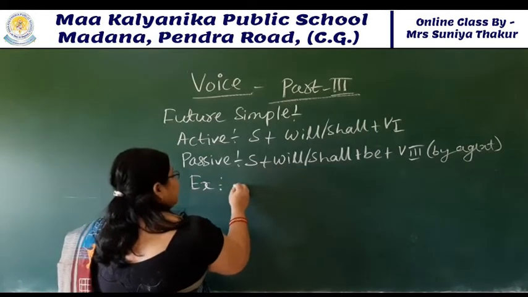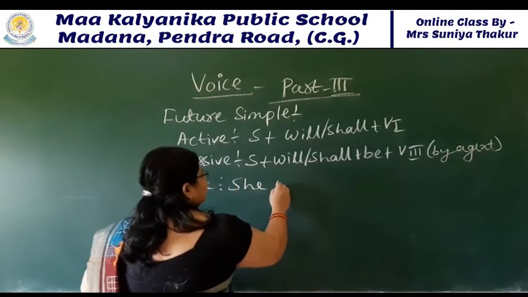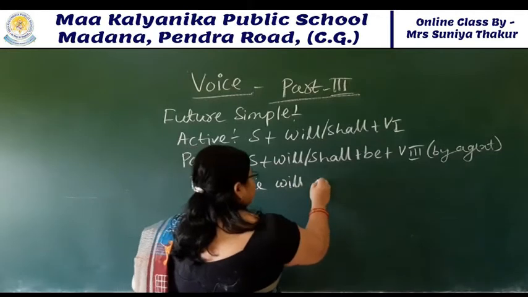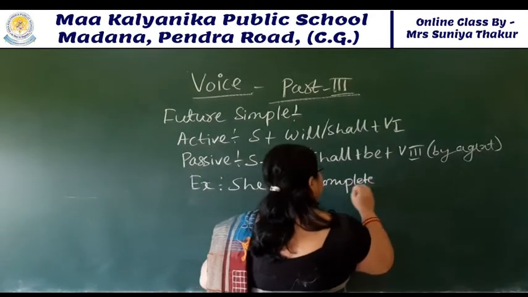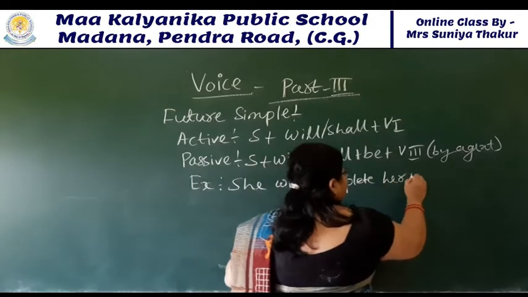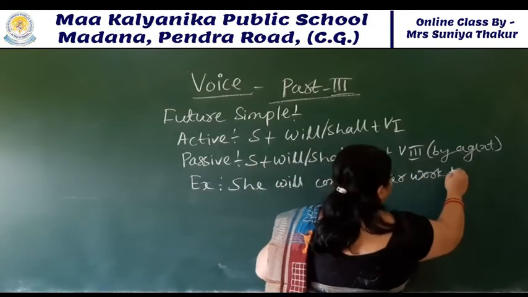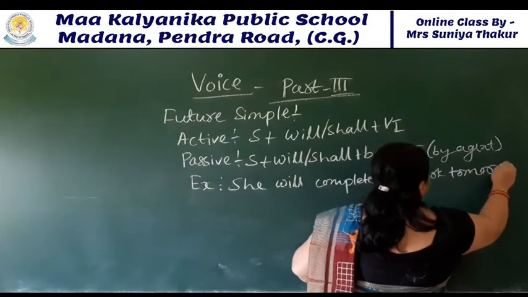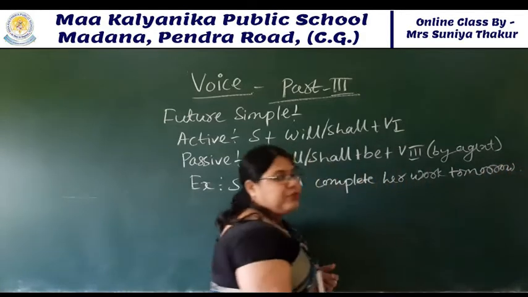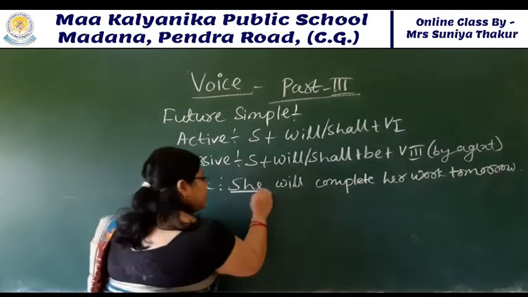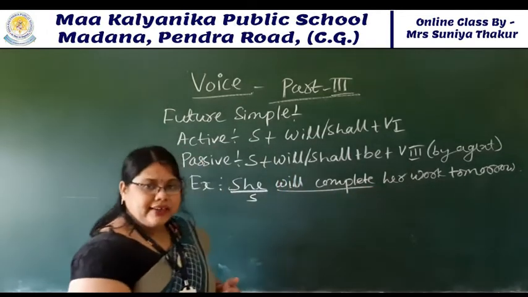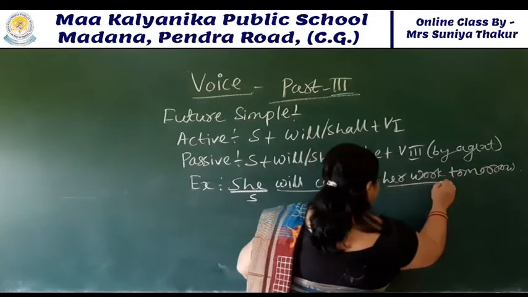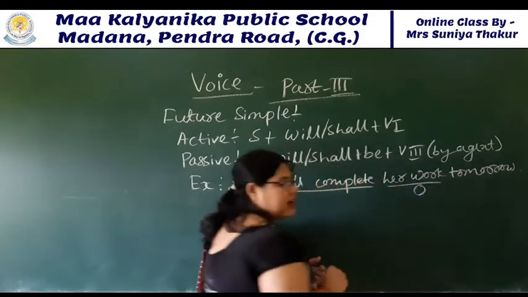Suppose here it is given, she will complete her work tomorrow. Look at this. She is your subject, will complete is your future simple form, active form, and her work is your object. Understood?